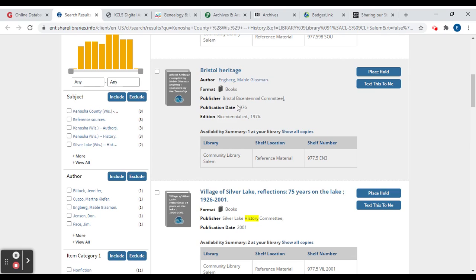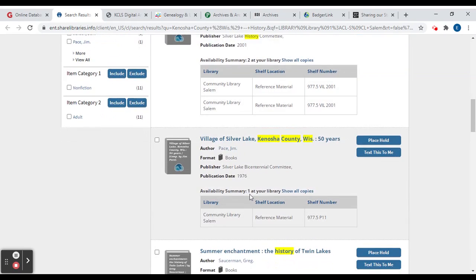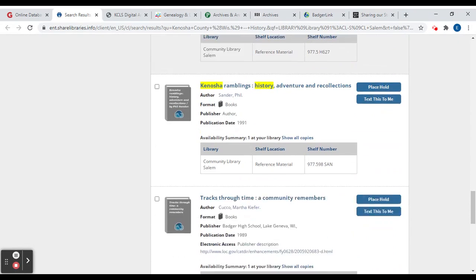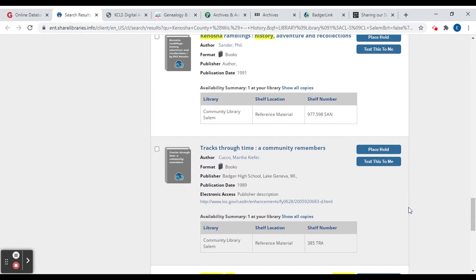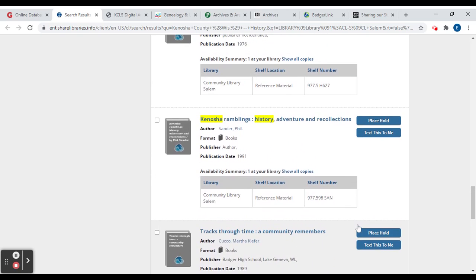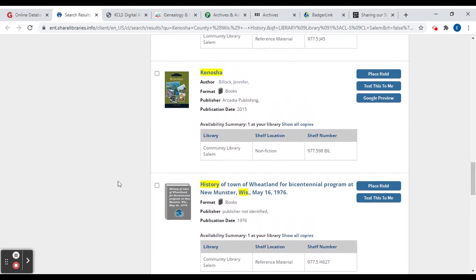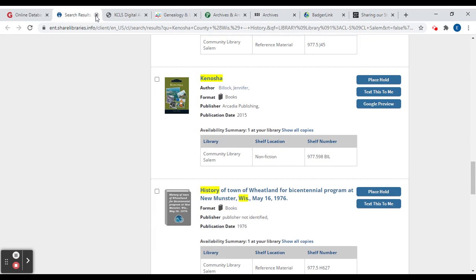about history. These are just in our catalog, some of them. We have a history of Bristol, Silver Lake, Twin Lakes. Let's see, there's more here. Wheatland, things about Badger High School, and they're all available, like I said, behind the reference desk. These are books that tell you about the history of the town. So if you know your family comes from around here in the area, it can be helpful to look at a history of Wheatland to get some context for what their lives were like.